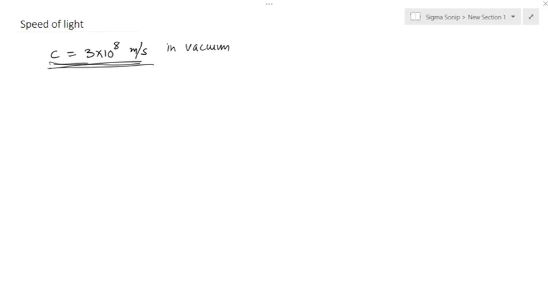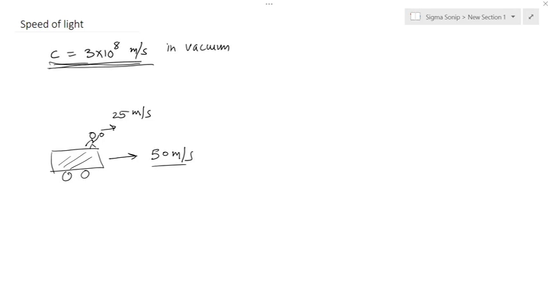Suppose you're on a trolley going with a speed of 50 meters per second, and you are sitting here and you throw a ball with 25 meters per second. Let me explain this situation again. This trolley is moving with a speed of 50 meters per second, and you're sitting on it.